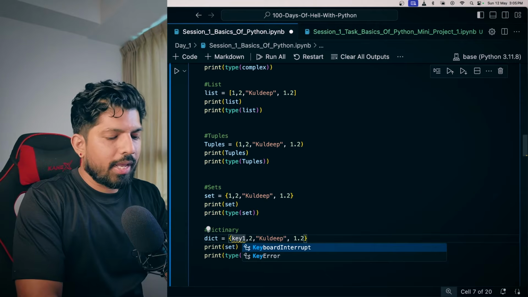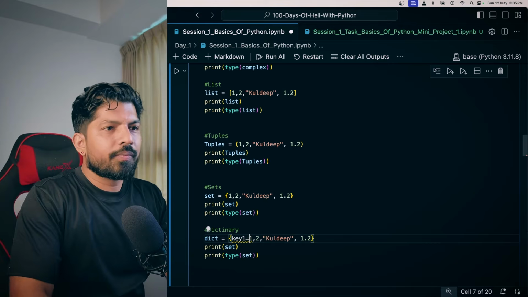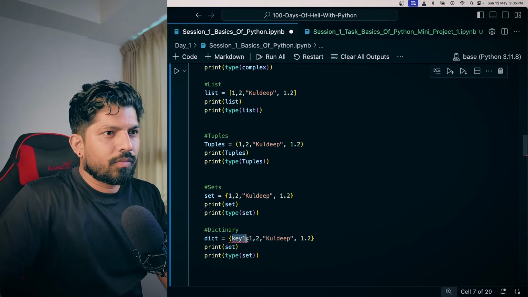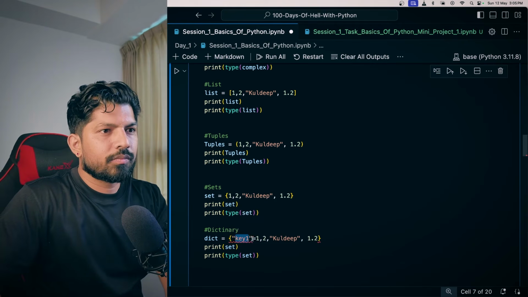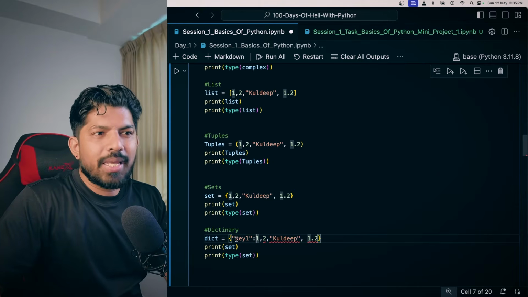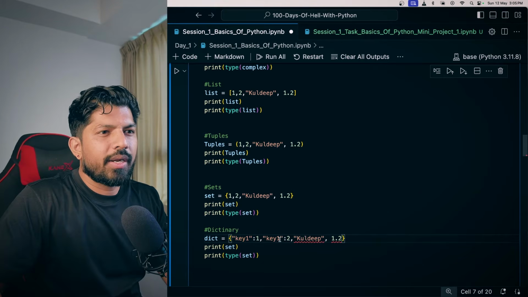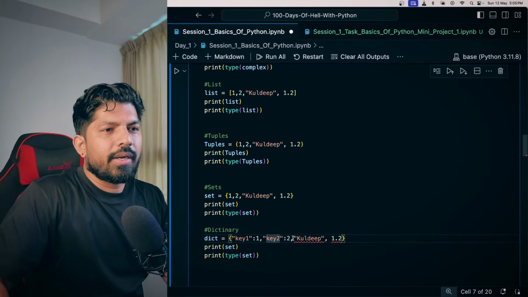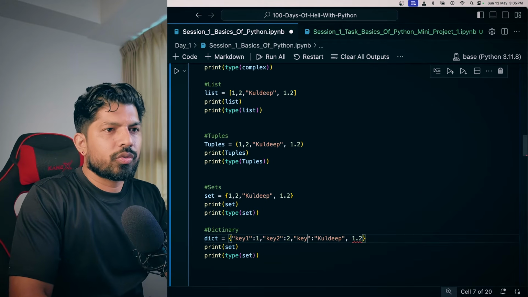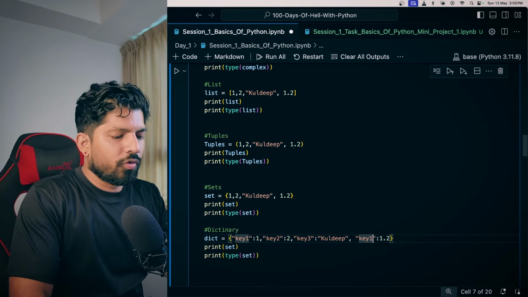So let me change it. I will type here key 1 equals to 1. So I can give it, and instead of equal, you are using a colon here. Okay. And the same goes for everything else. So I will just copy it and I'll make it key 2, and again this will be key 3, and we can make it key 4.